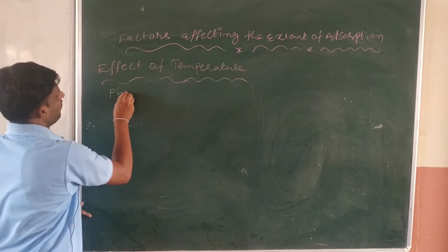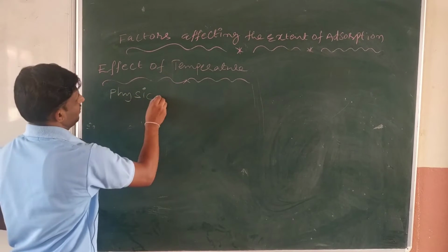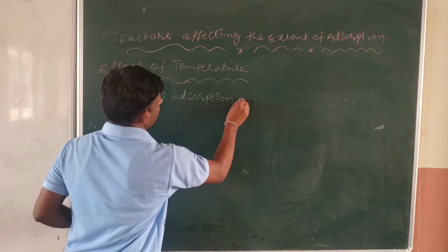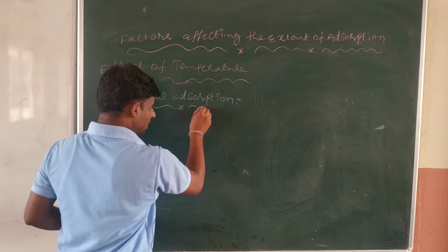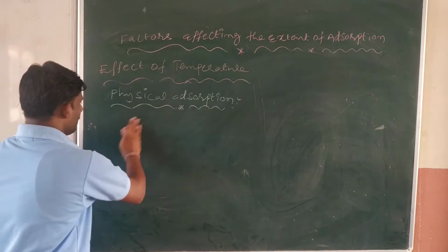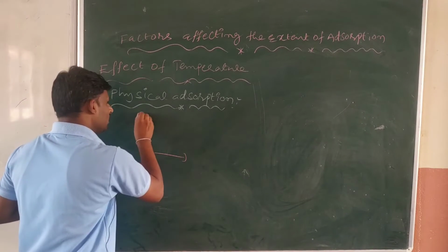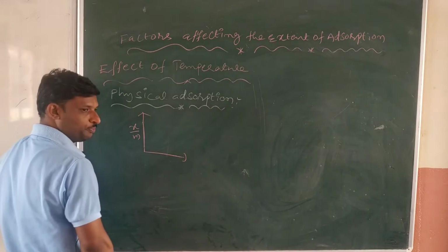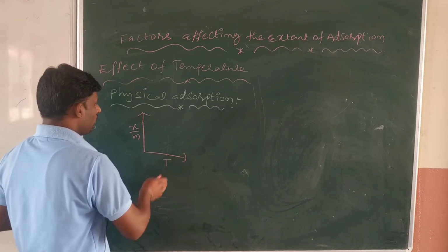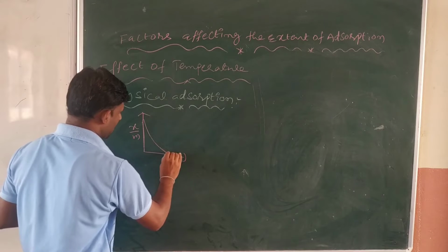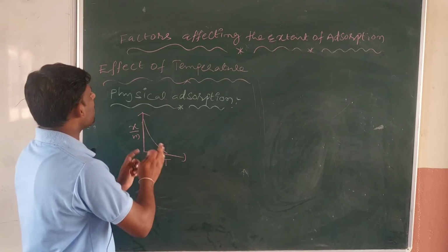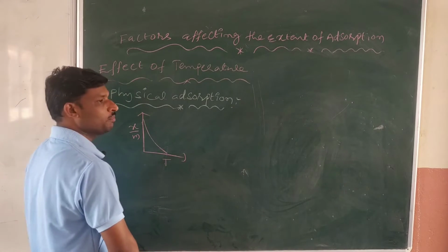In physical adsorption, what is the effect of temperature? Physical adsorption. See here, beta. Suppose this is the x by m value, and here I am taking the temperature. While increasing the temperature, we may get a curve like this, meaning it is continuously decreasing. So what does this graph indicate?